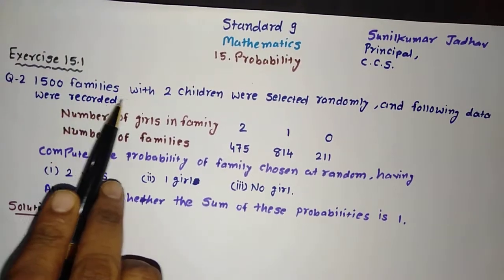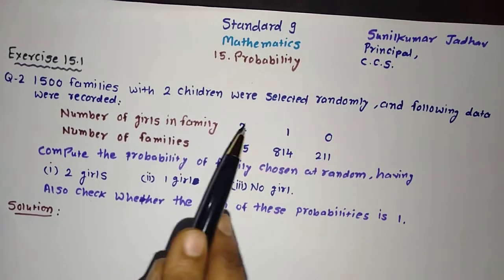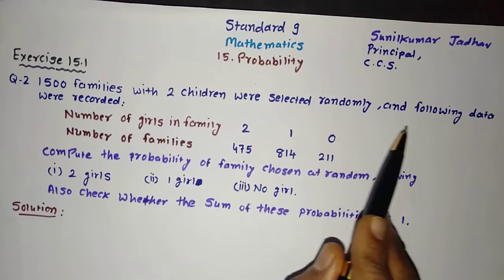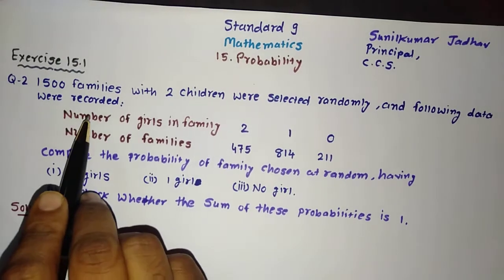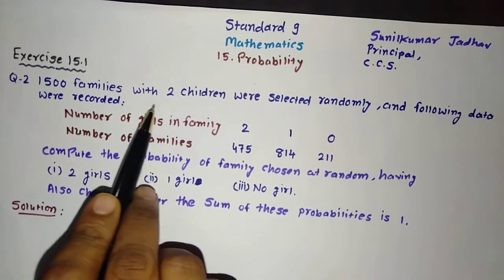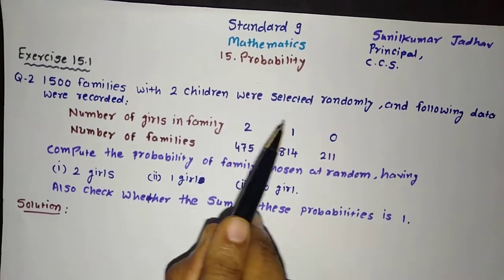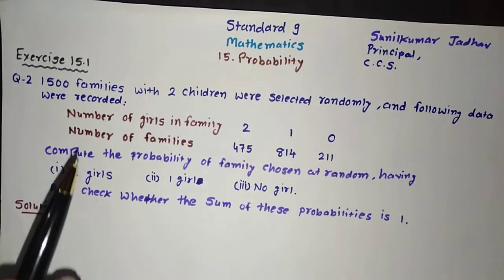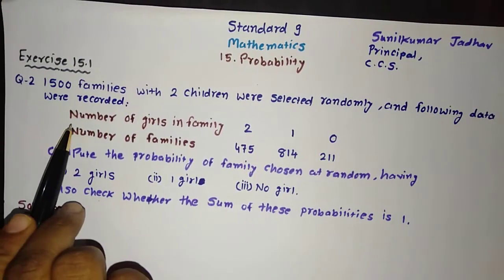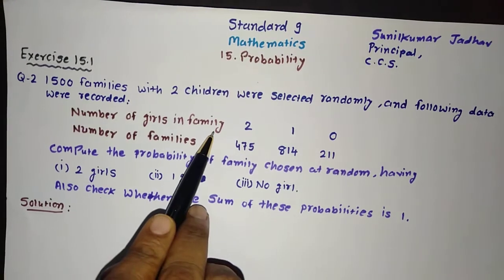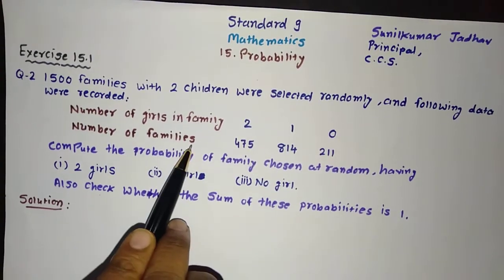1500 families with 2 children were selected randomly and the following data were recorded. Let us see the data. Number of girls in family and number of families.